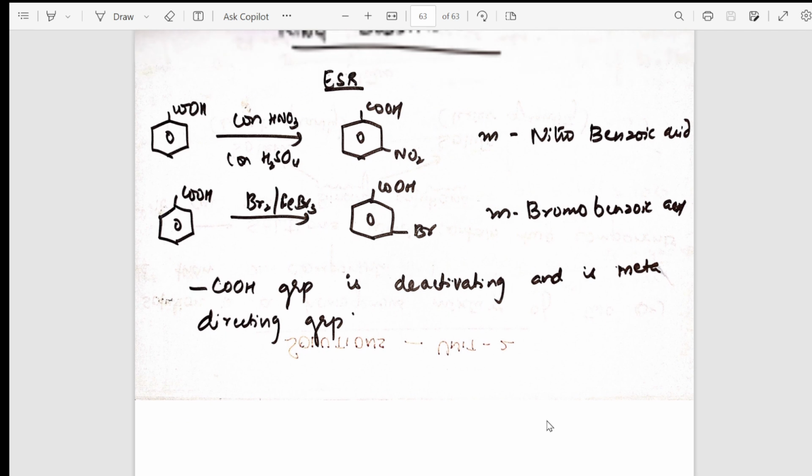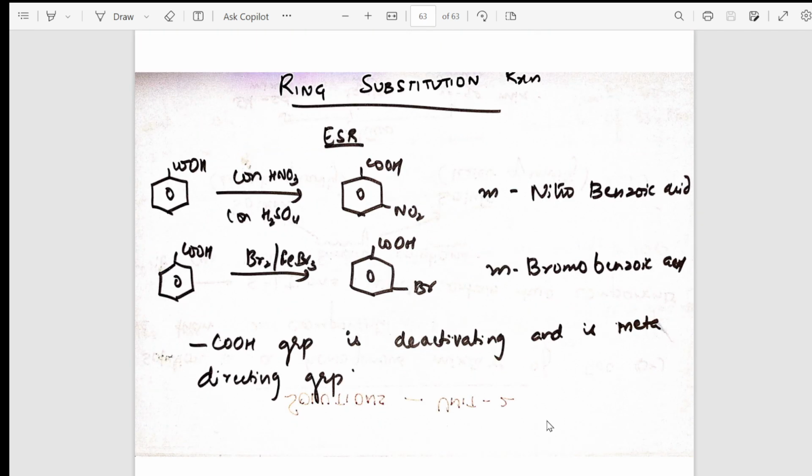That's it. Perfect. So this is the complete chapter of your aldehydes, ketones and carboxylic acids, students. This covers everything of your NCERT.